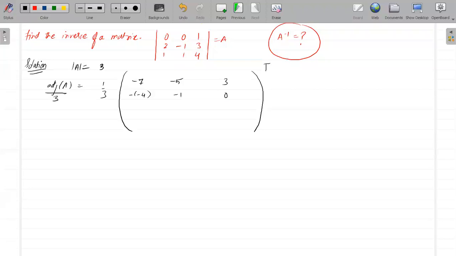This will be 1. 2, 0. So transpose, so this will become 1 by 3, minus 7, minus 5, 3, 4, minus 1, 0, 1, 2, 0.